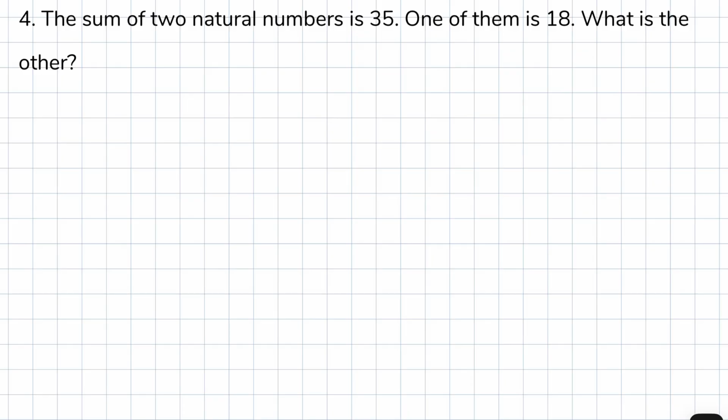Question 4. The sum of 2 natural numbers is 35. One of them is 18. What is the other? Here we're told 2 natural numbers add up to 35, and one of them is 18. So to find the other number, we have to subtract 35 minus 18. And we get 17. And that is our answer. The other number is 17.